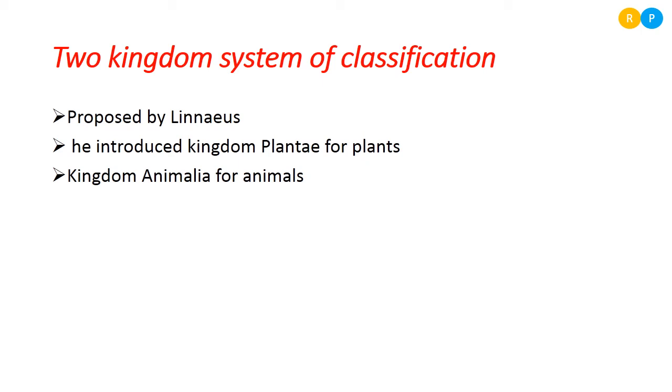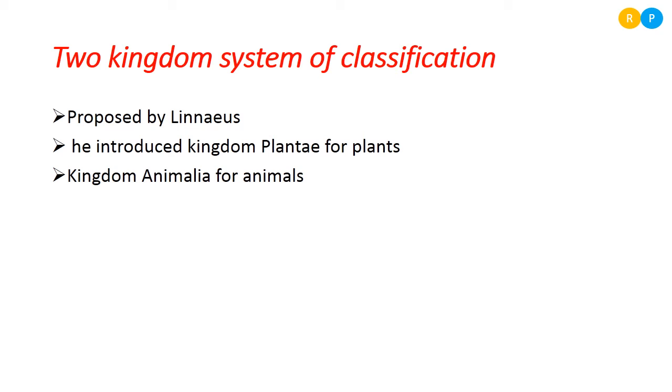So children, we have seen the classification done by Aristotle. He did not use any kingdom system to classify the organisms. Simply based on some morphological features, he categorized organisms. But Linnaeus was the first to introduce the kingdom system to classify living organisms. What is meant by kingdom? Kingdom is one of the categories of the taxonomic hierarchy. You have studied this in the first chapter. Kingdom is the highest level of the taxonomic hierarchy.